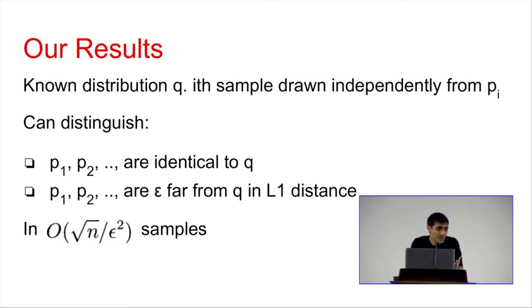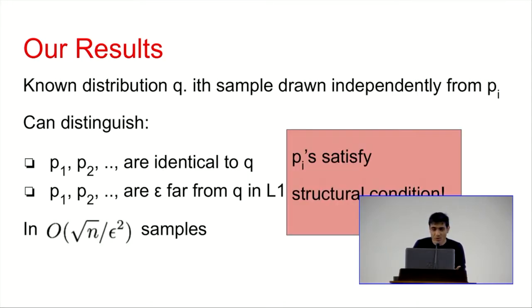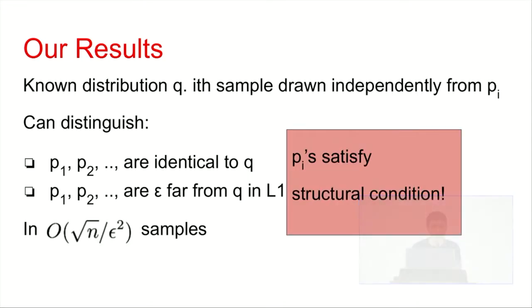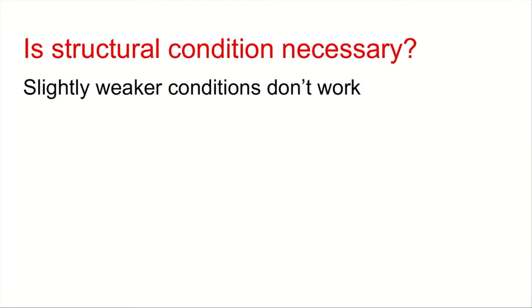So we have to assume something about the Pis. And what we assume is that they satisfy the structural condition that I talked about previously. And we have other results in the case that we don't know Q, but we have sample access to Q. And we can also do that optimally, but I won't talk about that.